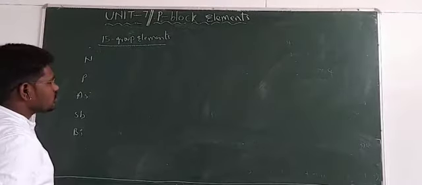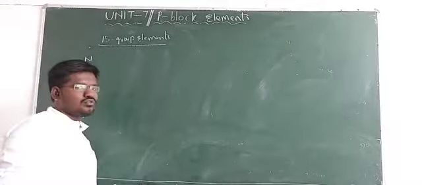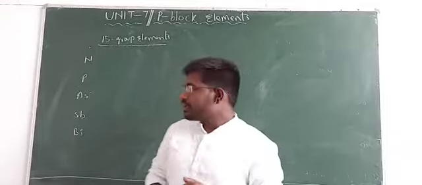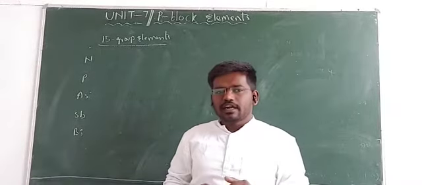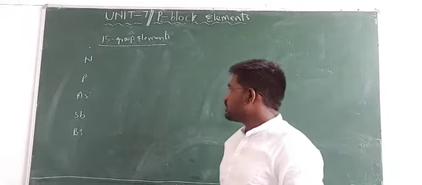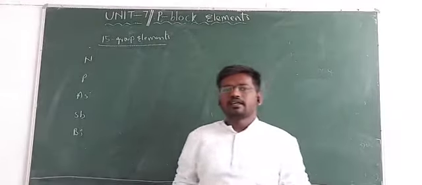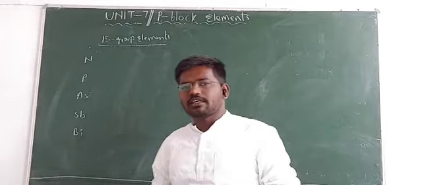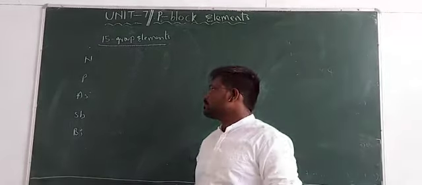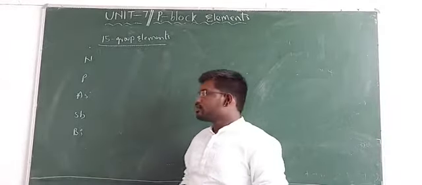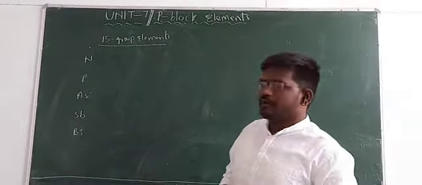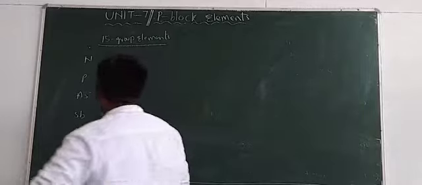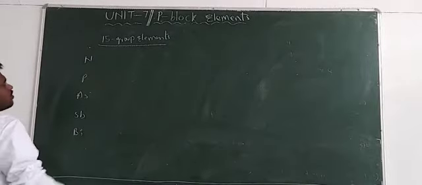Right. So first in this video I want to talk about four things. First one, occurrence of 15th group elements, and second one, how periodic trends change in 15th group elements, and third one, physical properties of the 15th group elements, and the last one, chemical properties of the 15th group elements. Right. So first let me start with occurrence of these elements.